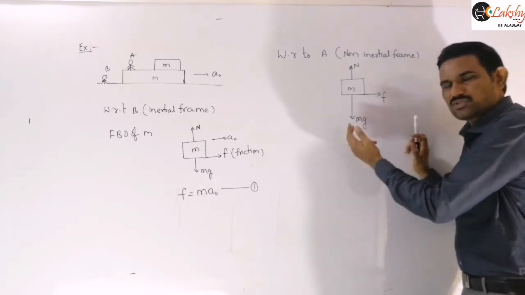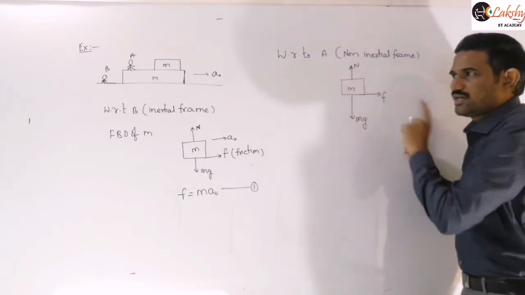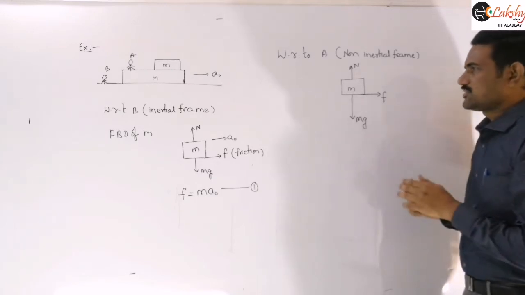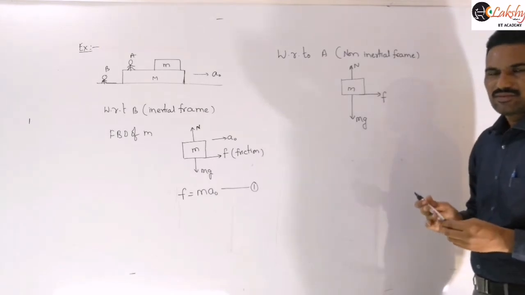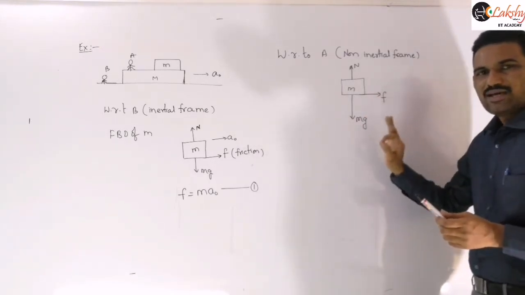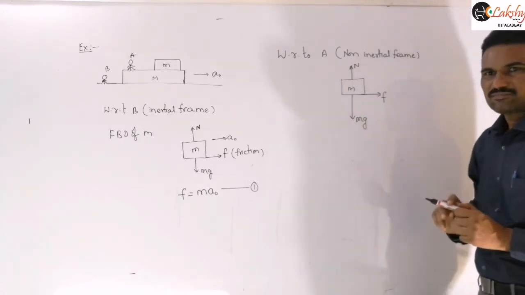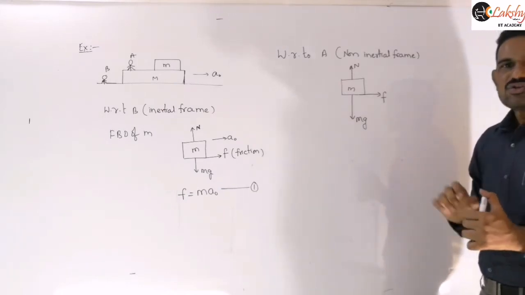If no other force is there, the system should accelerate. But for the observer A, the block appears at rest only. The block appears at rest means there should be another force balancing that. That force is not there in the inertial frame, but it must be present here to keep that object at rest. That force is nothing but what we consider as the pseudo force.